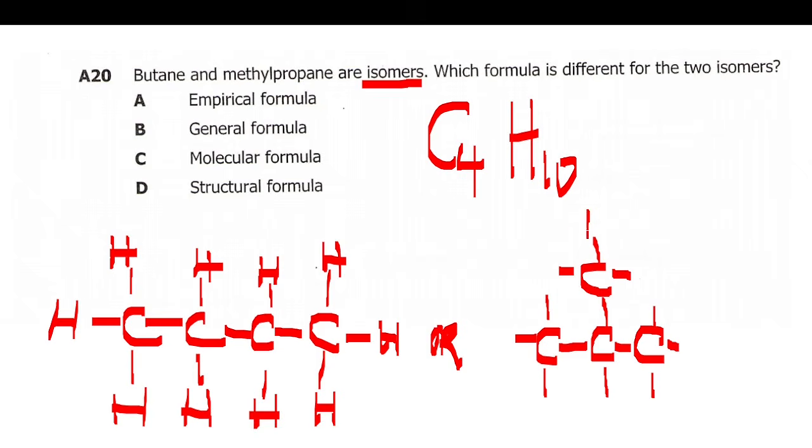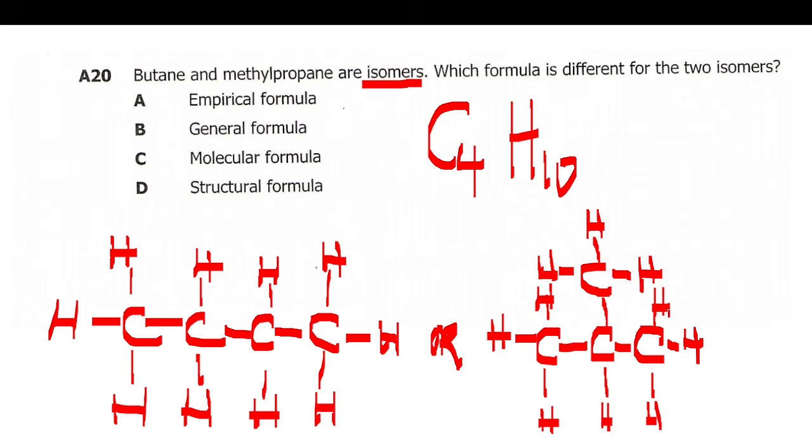So this one will have 1, 2, 3. Again, hydrogen here. Another hydrogen here. Another one here, another one here, until there are 1, 2, 3, 4, 5, 6, 7, 8, 9, 10.